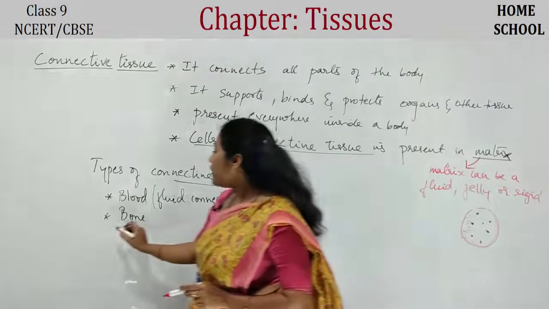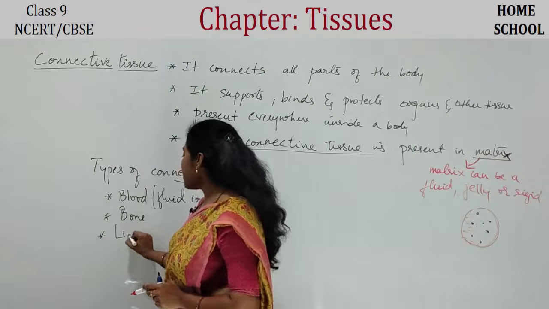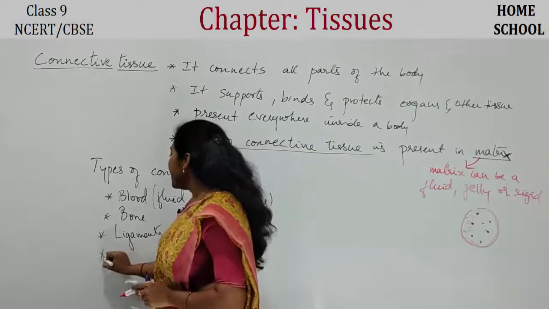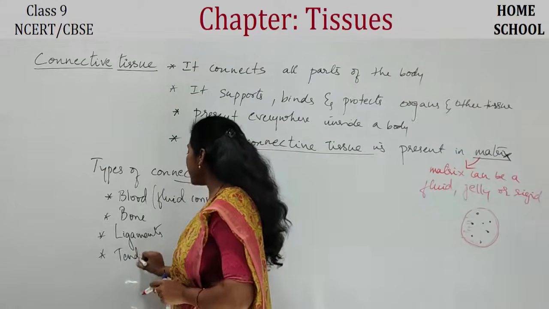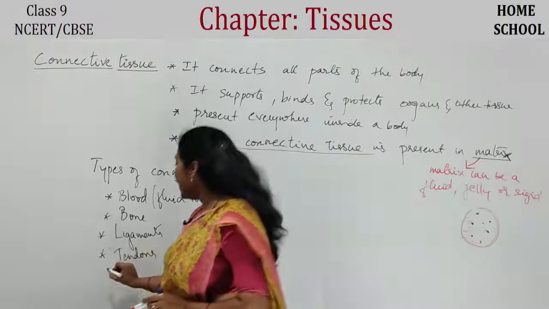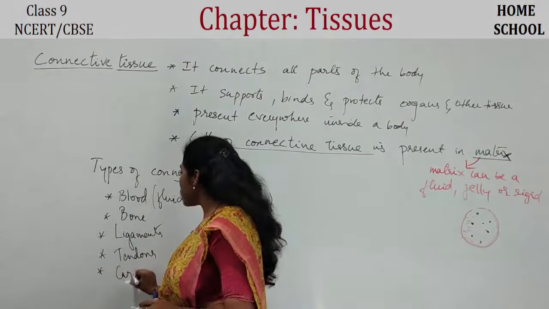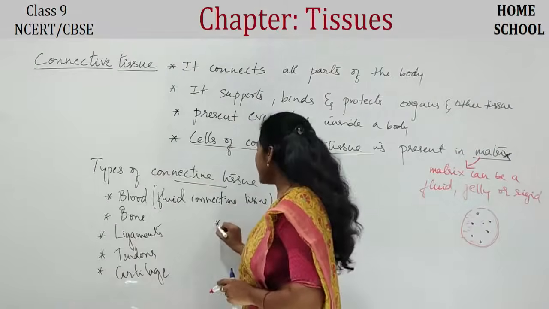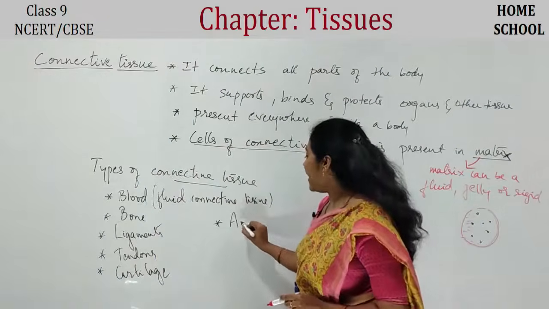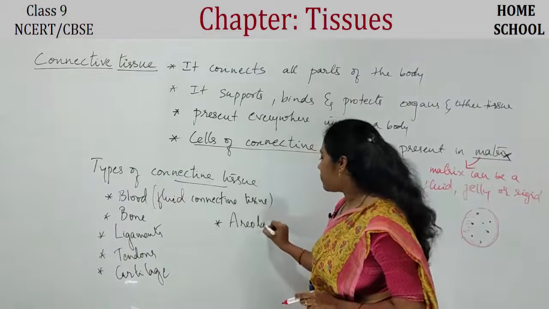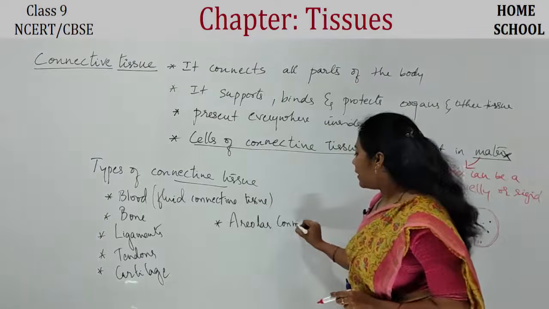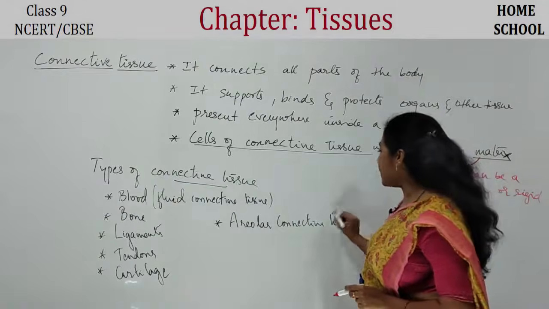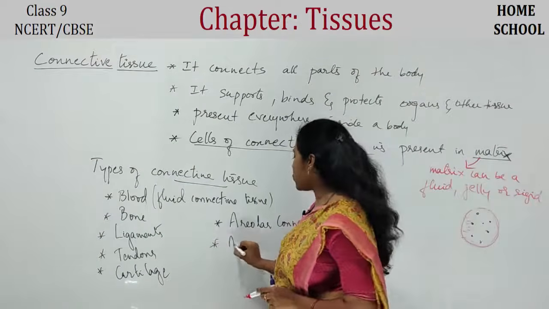Okay, so the next one is ligaments. Right? Let us discuss all this. Tendon is another connective tissue. Tendons. Okay. And the next is cartilage. Cartilage. Right? And the next type of connective tissue is areolar connective tissue. Areolar connective tissue. And the last and important connective tissue is adipose tissue.